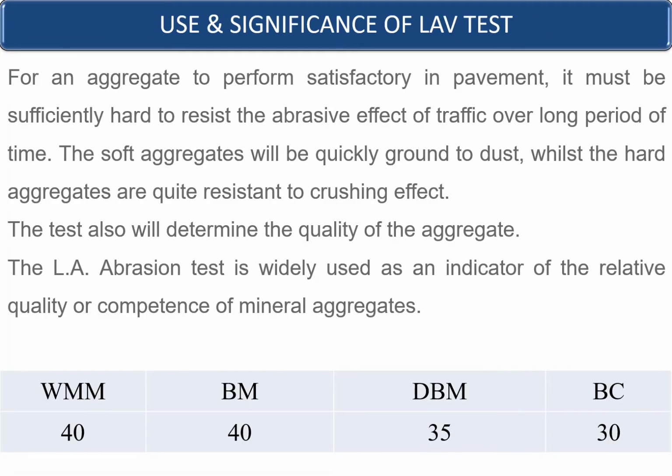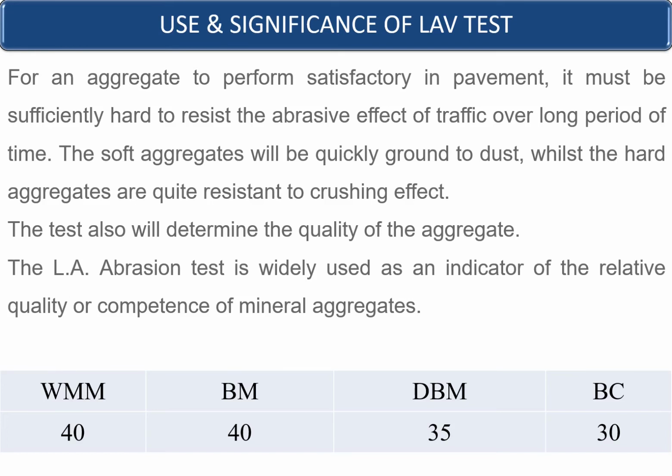Now the use and significance of the Los Angeles value test. For an aggregate to perform satisfactorily in pavement, it must be sufficiently hard to resist the abrasive effect of traffic over a longer period of time. Soft aggregates will be quickly ground to dust, while hard aggregates are quite resistant to crushing effects. The test also determines the quality of the aggregate. The LA abrasion test is widely used as an indicator of the relative quality or competency of mineral aggregates.